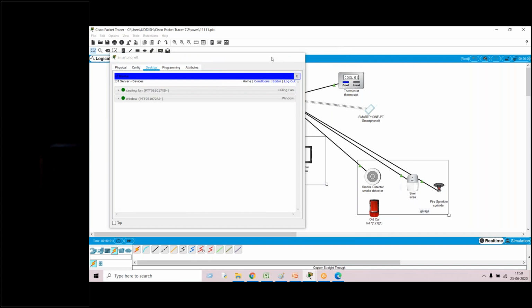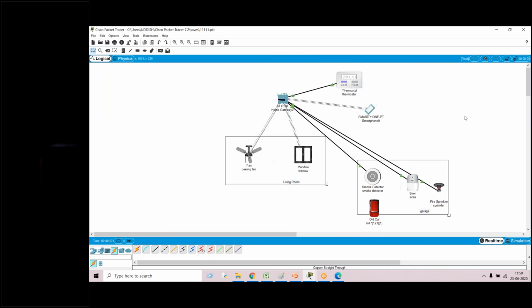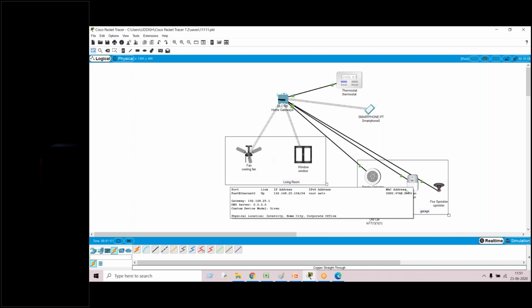Now this time you bring one thermostat over here. This thermostat will give me the room temperature, the heat as well as the cool readings. And I have chosen one smoke detector, one siren and one sprinkler. What I did is whenever the smoke detector detects smoke, there will be a siren. Once the siren is active, the sprinkler should automatically turn on.